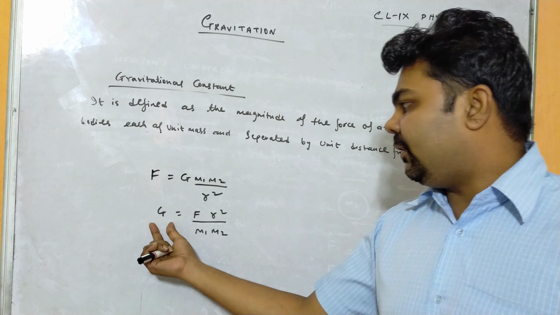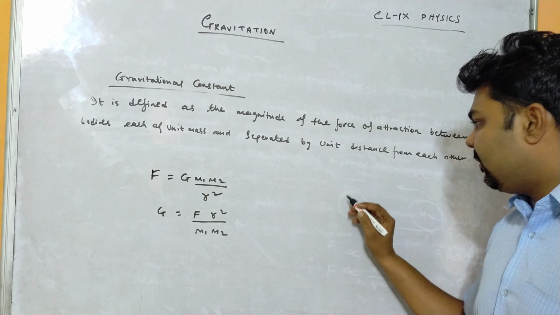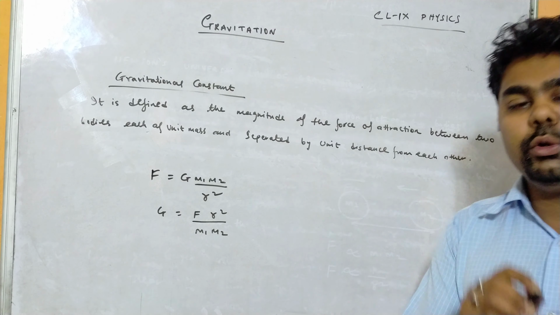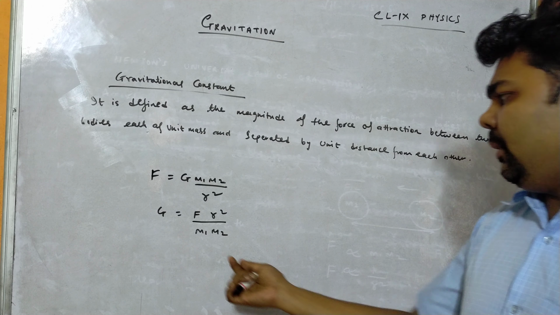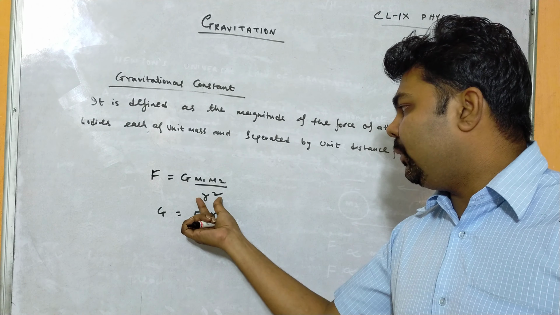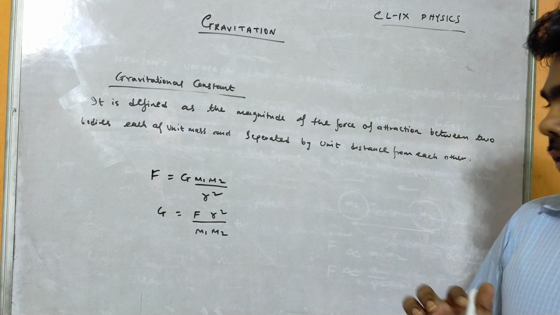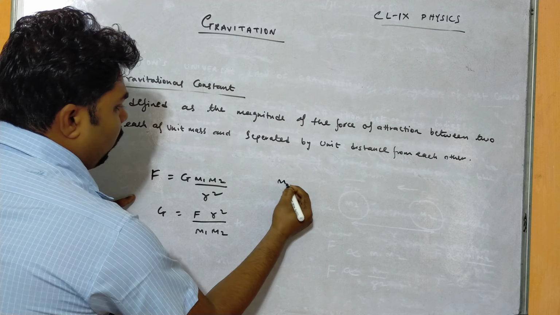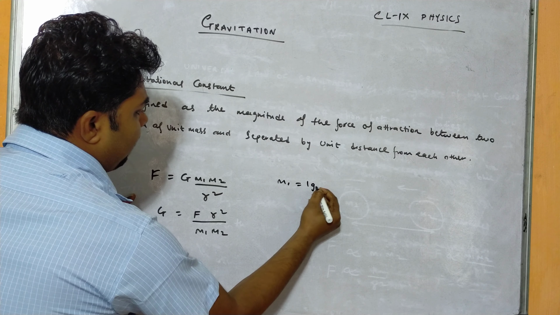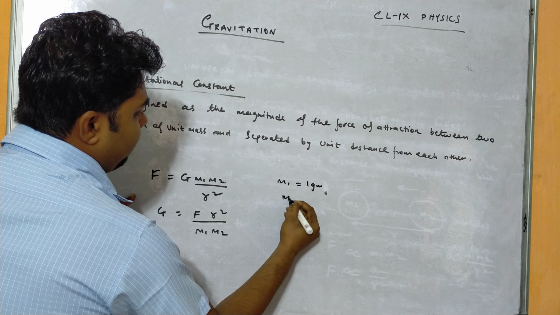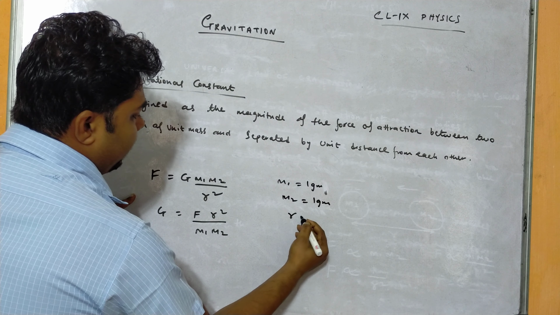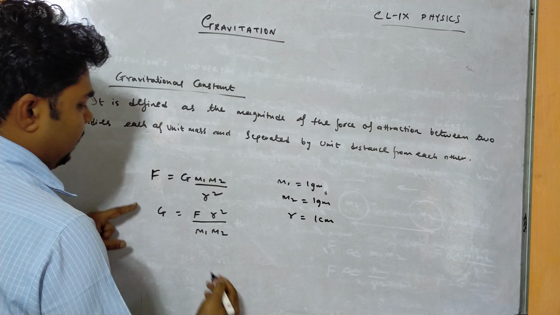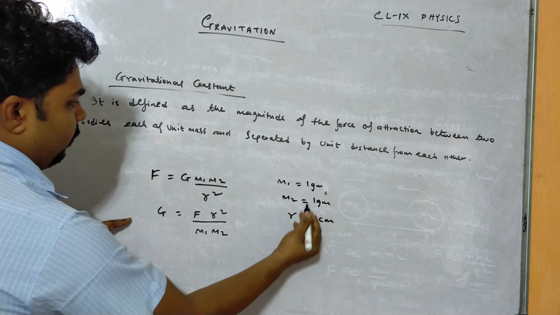Now, in order to define this gravitational constant, let us consider two masses of unit mass, maybe 1 gram or 1 kg, with the distance between them 1 meter or 1 centimeter. Suppose M1 is 1 gram and M2 is 1 gram, and the distance between them is 1 centimeter. If we substitute all the values, we get G equals F into 1 square over 1 into 1, that is, G equals F.